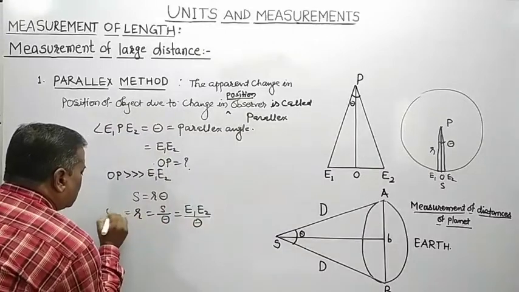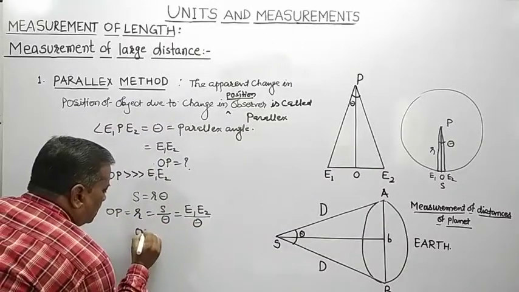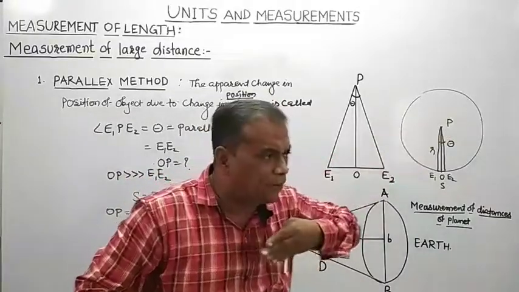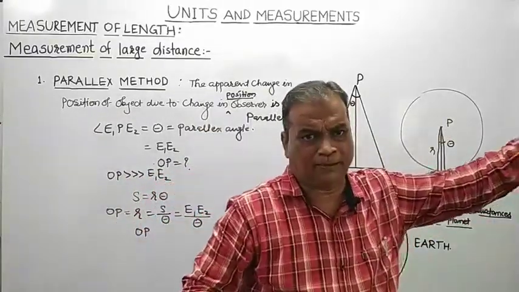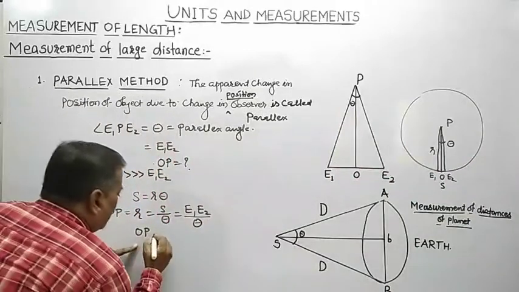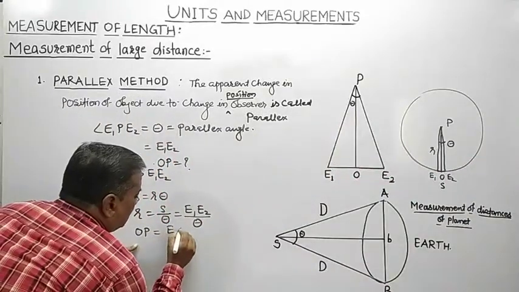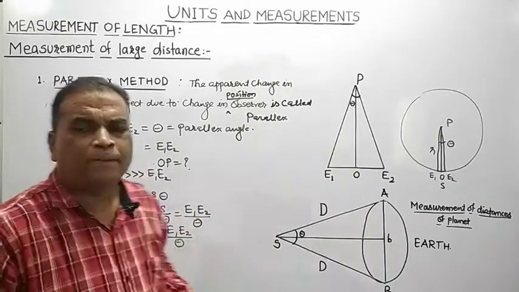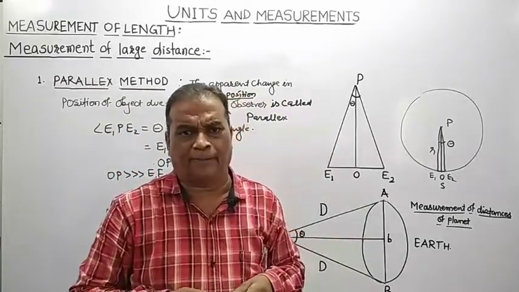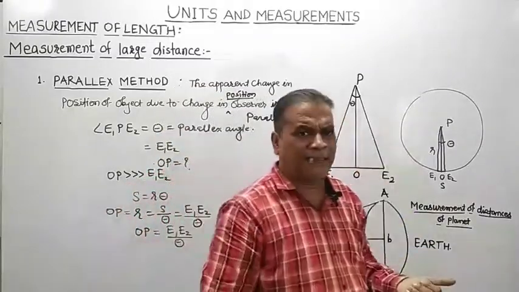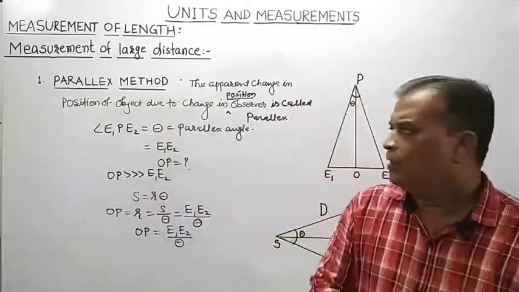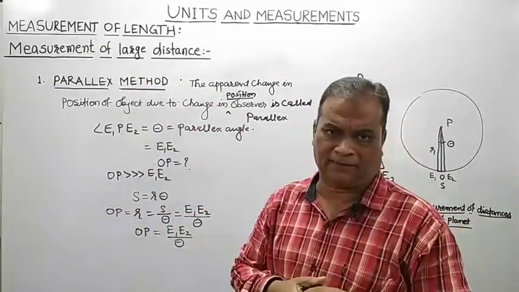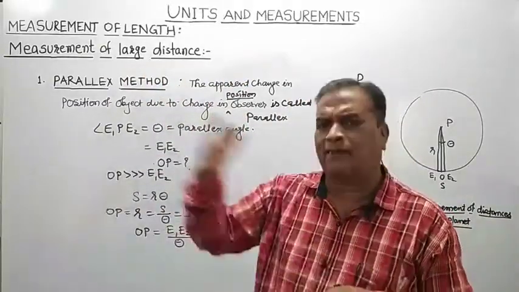Therefore, the distance of an object at a very large distance from us, OP, is equal to the distance between the two eyes of the observer divided by the parallax angle theta. So by using the parallax method, one can measure objects at large distances.